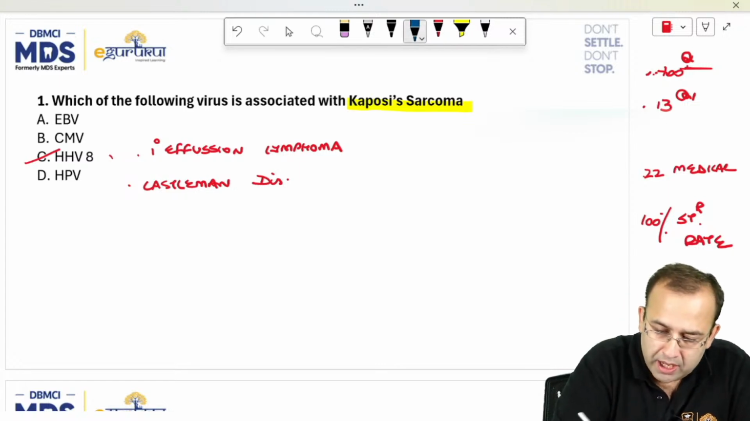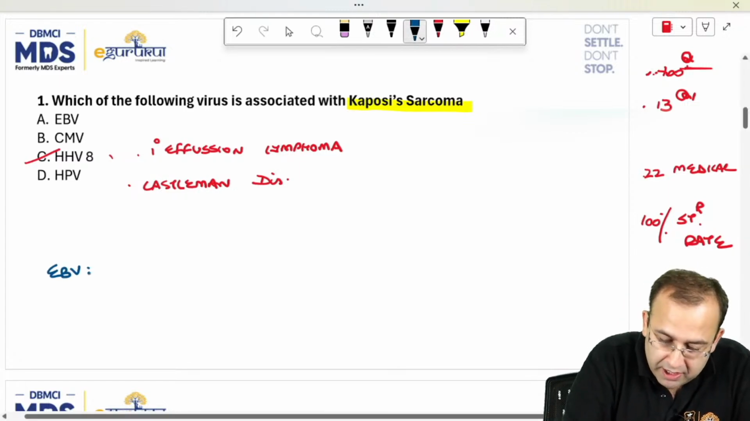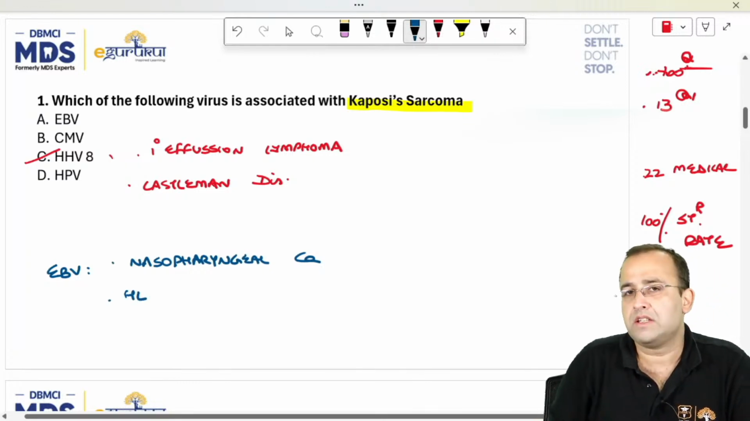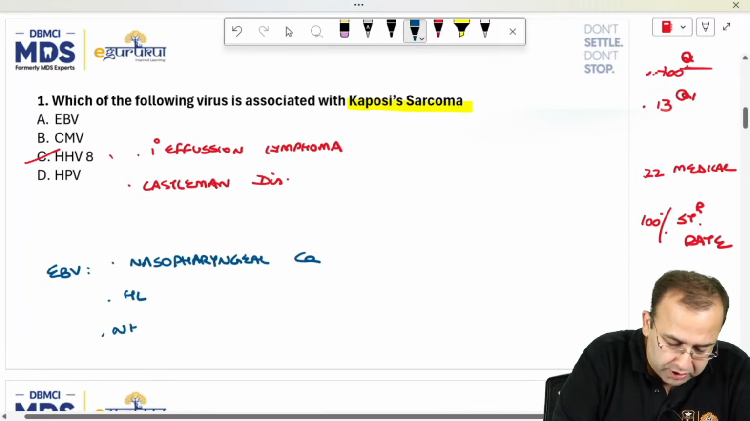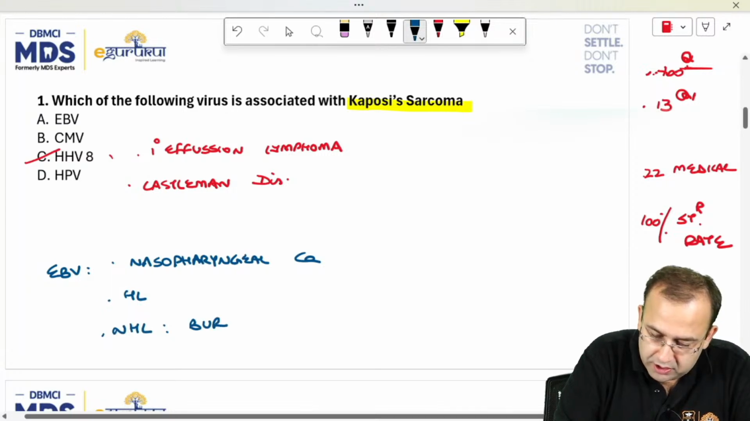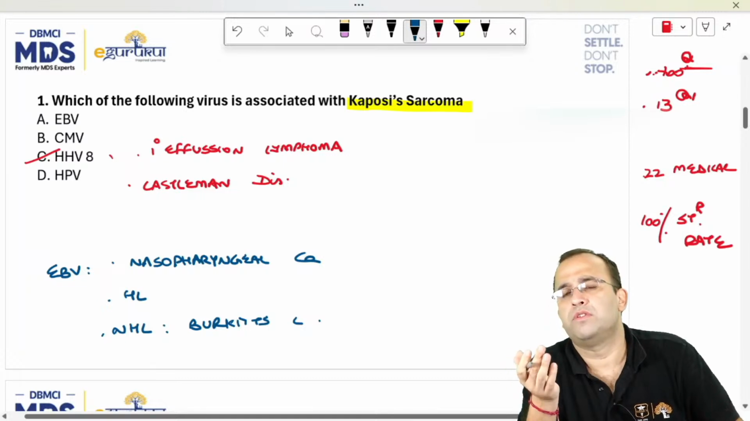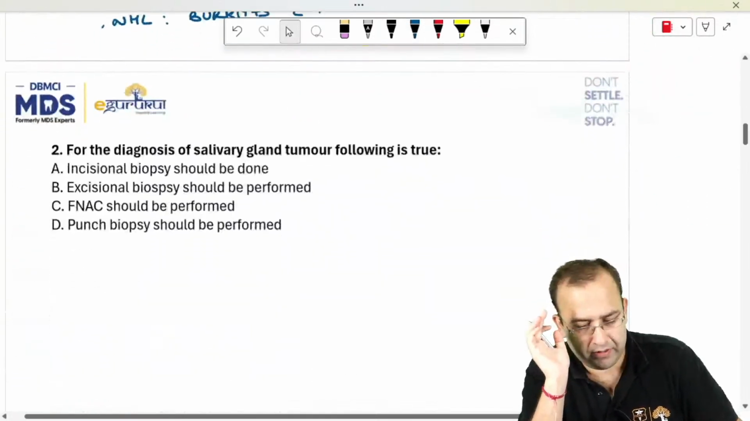On the other hand, Epstein-Barr virus EBV is associated with nasopharyngeal carcinoma. Extremely important, repeatedly asked. Nasopharyngeal carcinoma, Hodgkin's lymphoma, and non-Hodgkin's lymphoma also. Which non-Hodgkin's? That is Burkitt's lymphoma. So the answer to our question was HHV8, human herpes virus 8.